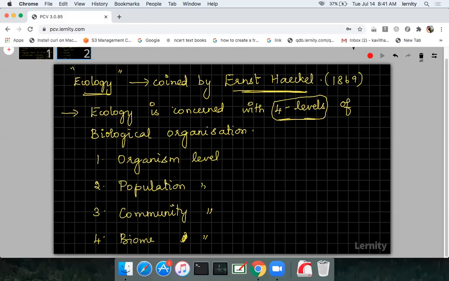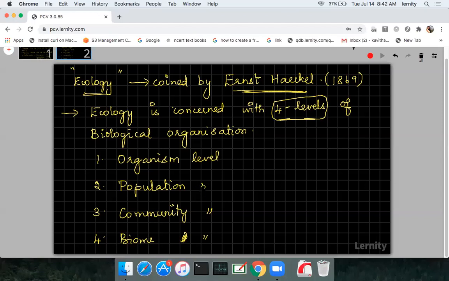So ecology is concerned means it is based on 4 different levels of biological organization. From the primitive level to the higher level, I have written organism level, population level, community level and biome level. And do you know the name of this chapter? What we are going to deal with now is organisms and population.